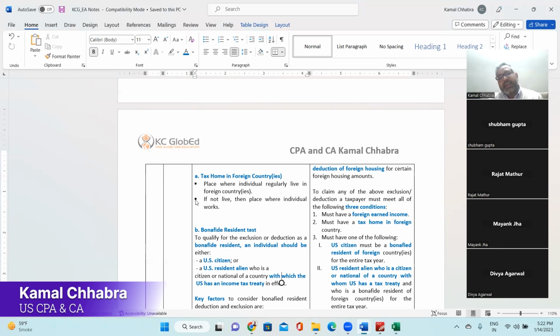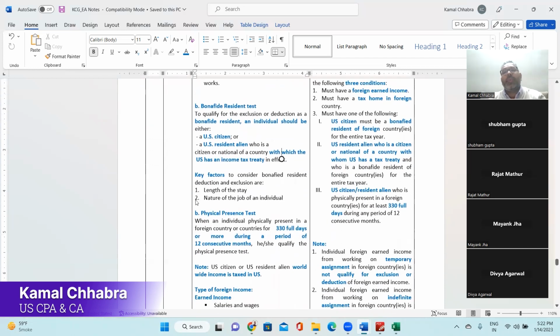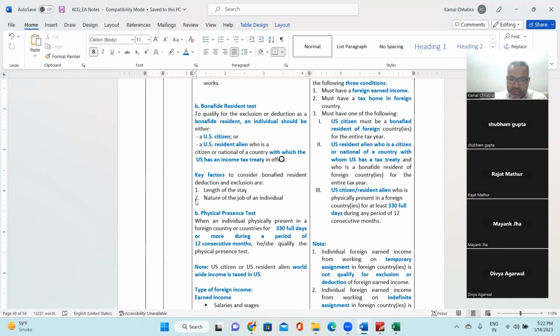To qualify for the exclusion or deduction as a bona fide resident, an individual should be either a US citizen or a resident alien of a country with whom the US has a tax treaty. The key factors to be considered are the length of the stay and the nature of the job. Length of the stay should be more than 330 days and the nature of the job should be permanent, not temporary. Second is the physical presence test.